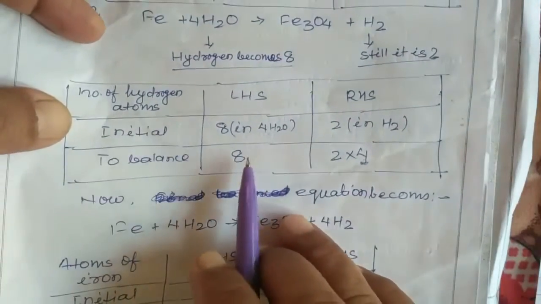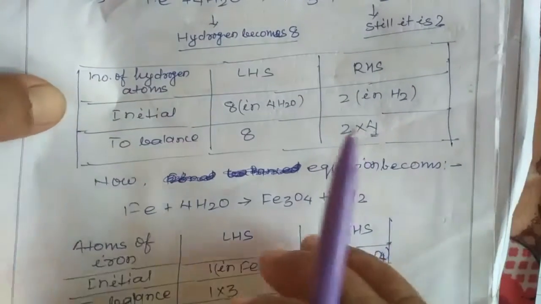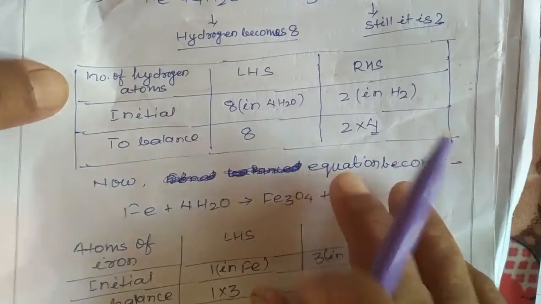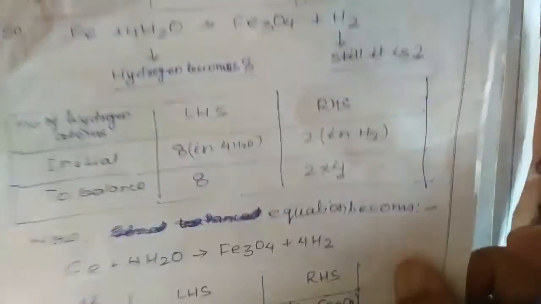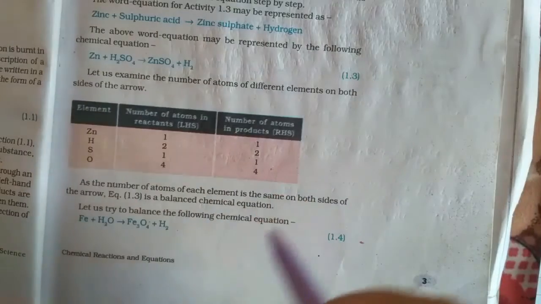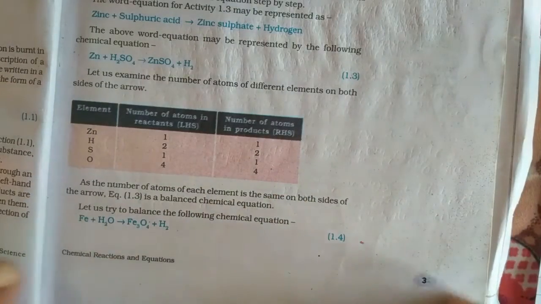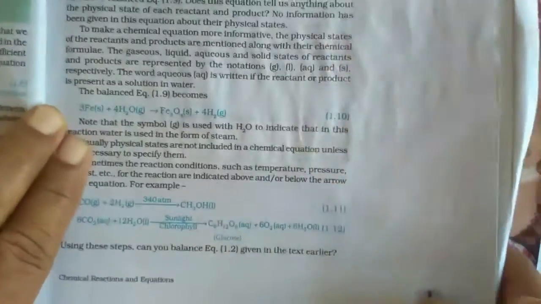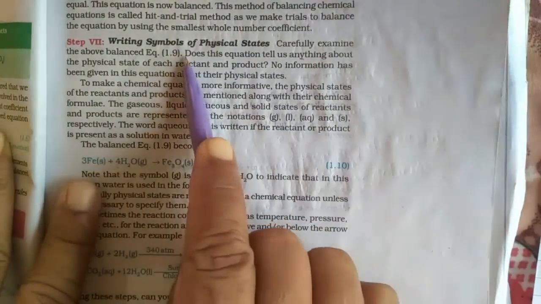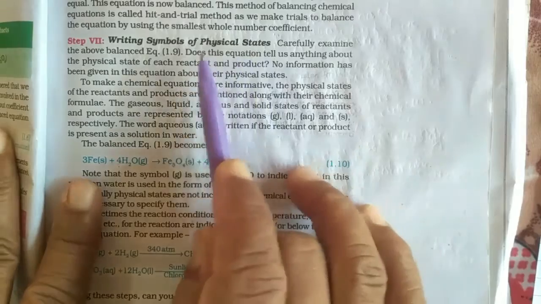Correct? Now see, this hit and trial method is the simplest method to balance in your NCERT syllabus in 10th standard. That is why I put before you the same method that is mentioned in your syllabus. Okay? Now see, the next point is writing symbols of physical state.